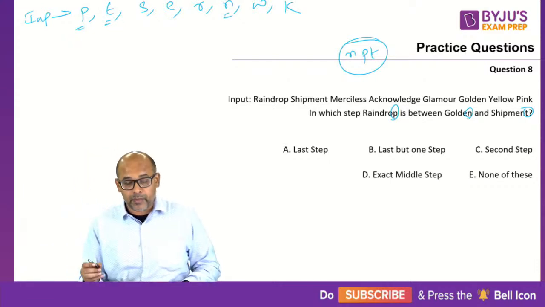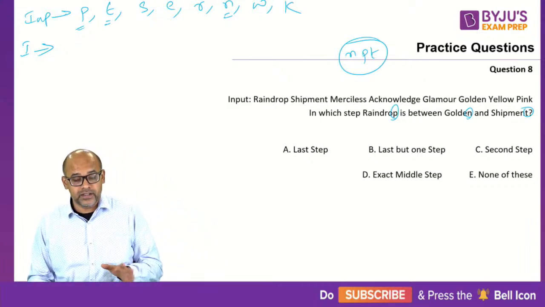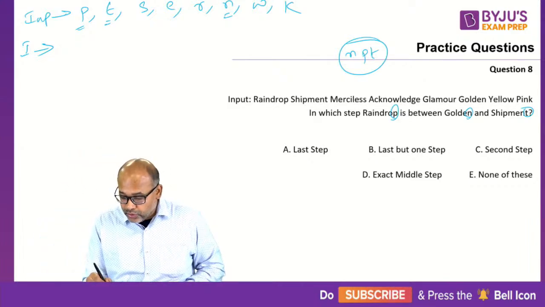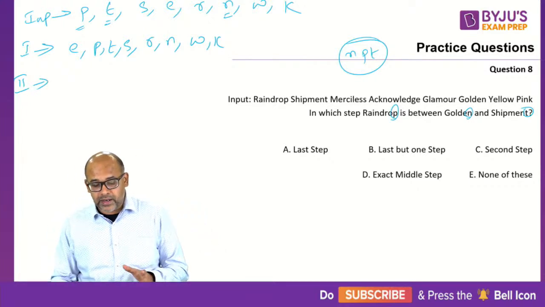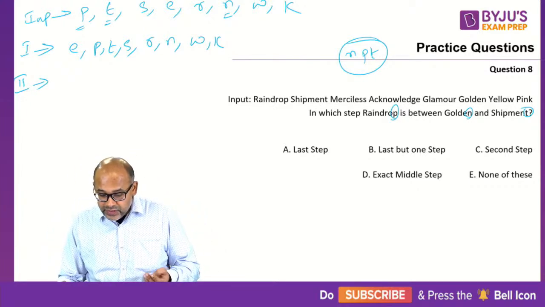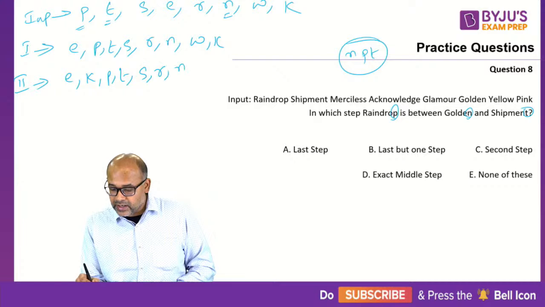So let's look at step number 1. Step number 1, what is the earliest letter? The first letter should be E. So E, P, T, S, R, N, W, K. Then step number 2. E is done, then E, F, G, H, I, J, K. So E, K, P, T, S, R, N, W.